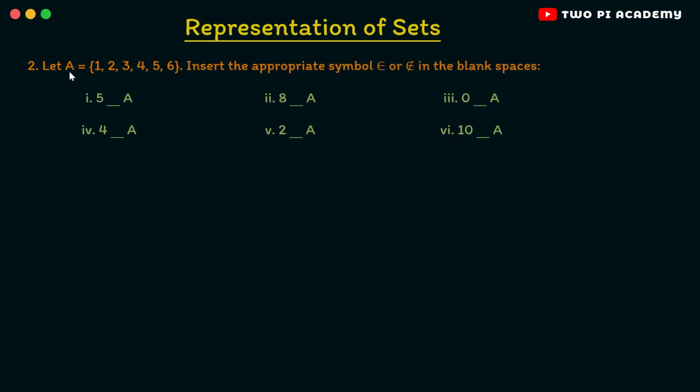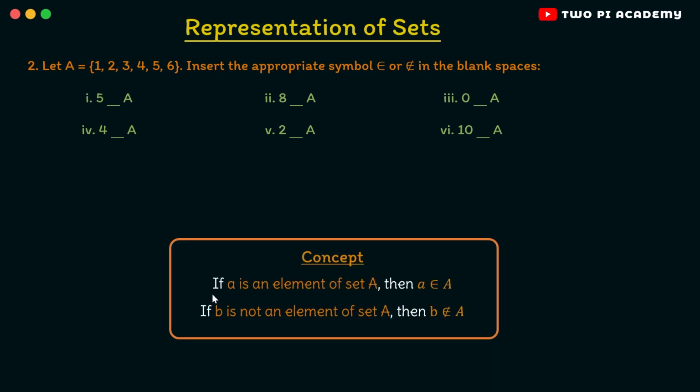So in the second one, let capital A be the set of 1, 2, 3, 4, 5 and 6. Then insert the appropriate symbol belongs to or does not belong to in the blank spaces. These are the symbols that mean belongs to and does not belong to. What they mean is that if small a is an element of the set capital A, then you will write small a belongs to capital A. That is, small a is an element of the set capital A.